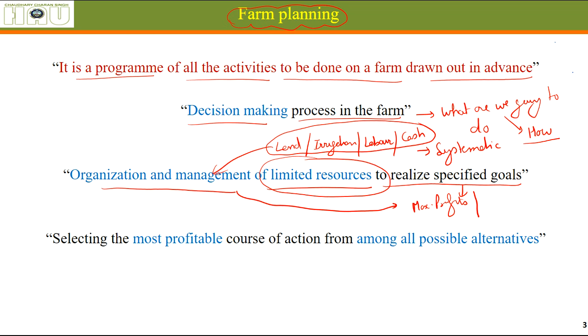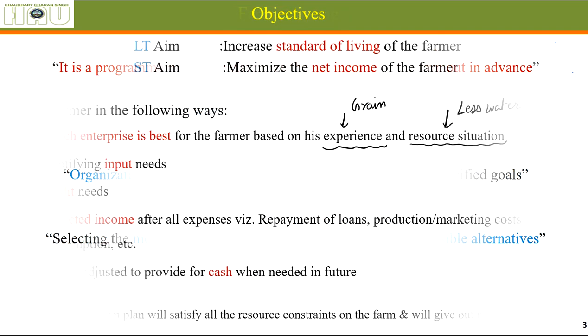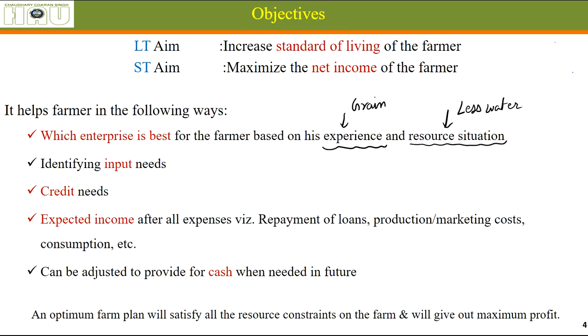Alright, farm planning includes selecting the most profitable enterprise or course of action. That means what action he will be doing. There are several alternatives with the farmer, but he will be doing those things which are going to be the best out of the possible choices he has. Best means again most profitable. Okay, so let's begin with the objectives of farm planning.